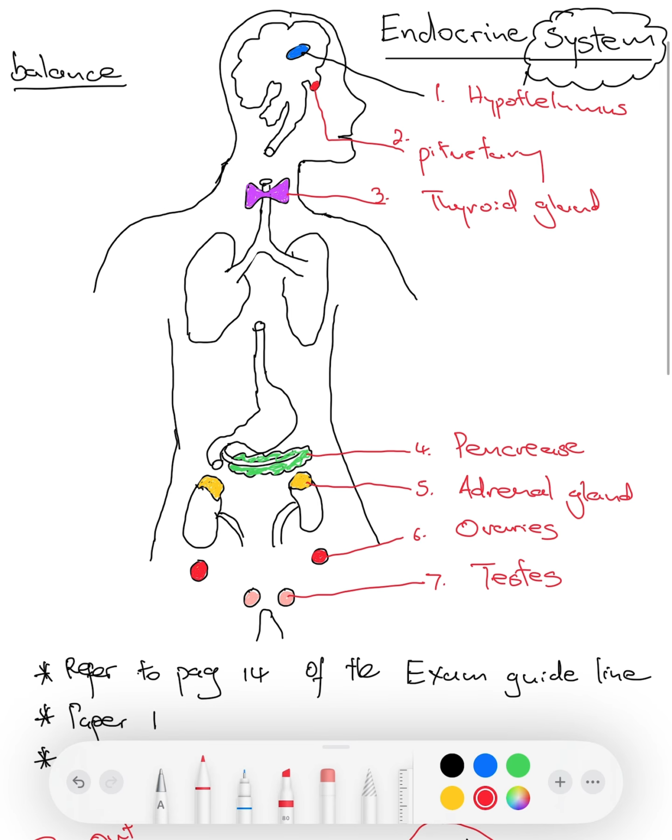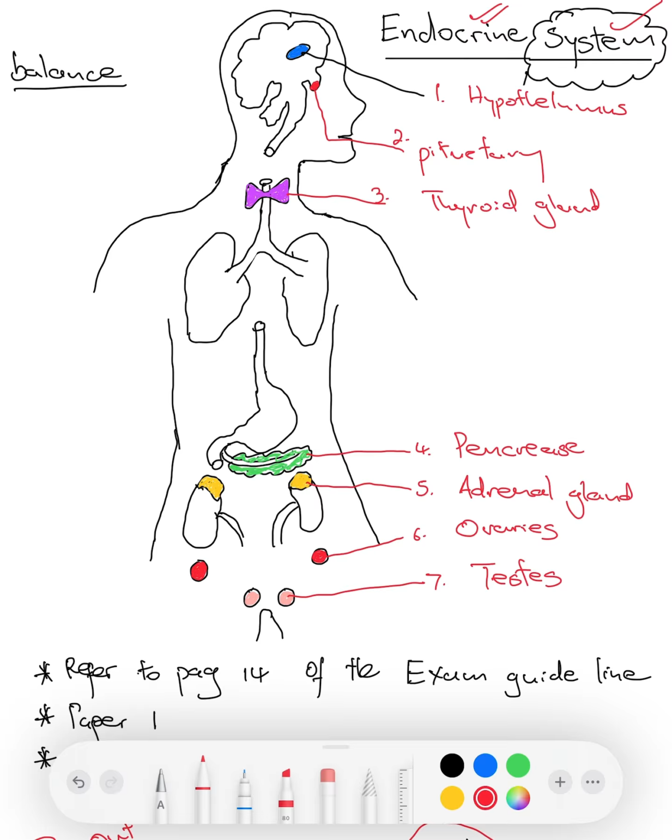Now, all these glands form part of the endocrine system. Collectively these glands perform one function, which is to maintain the internal environment of our bodies. Hence they make up a system.